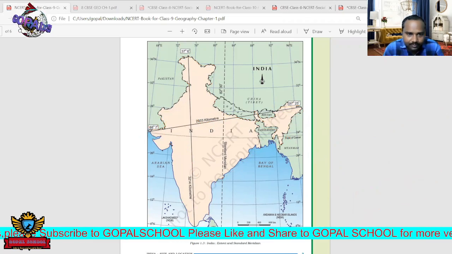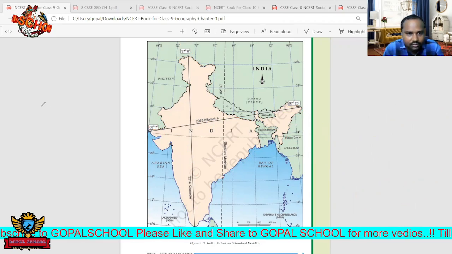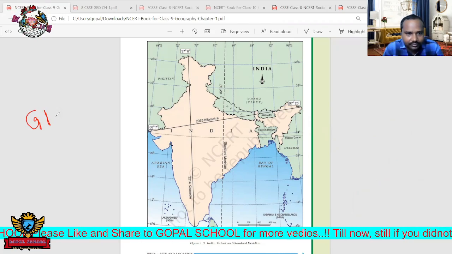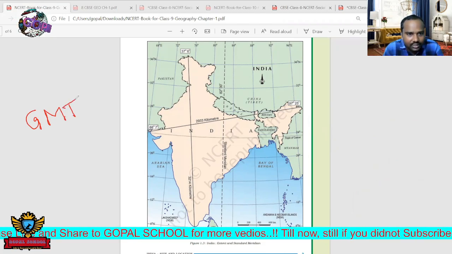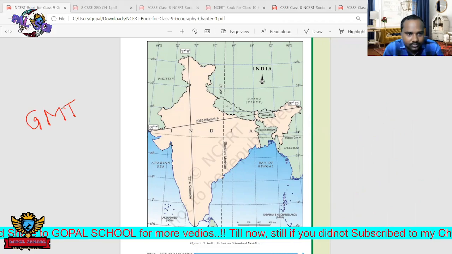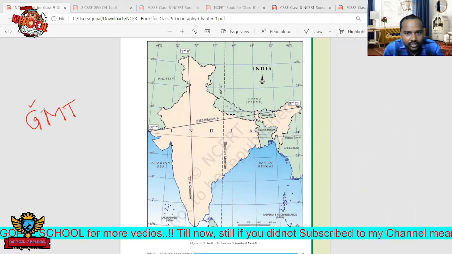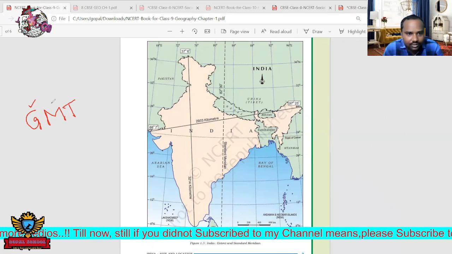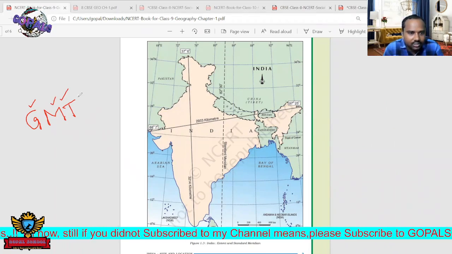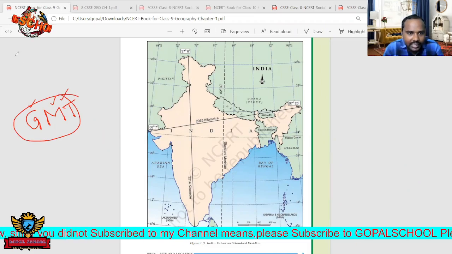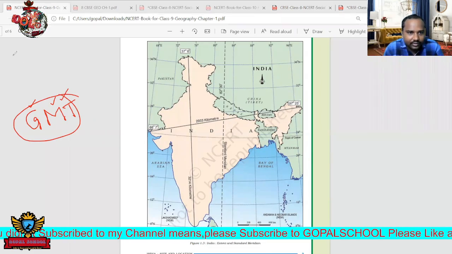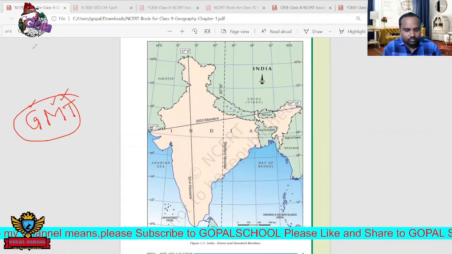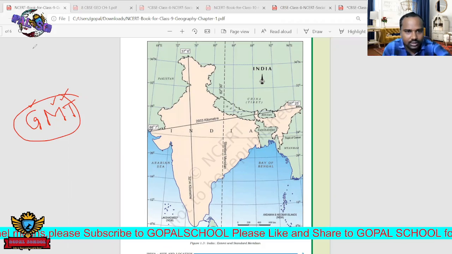Apart from this, if you see the times, we can find GMT. In many cases we can see GMT time. GMT is Greenwich Mean Time, which indicates that we are taking one standard longitude.